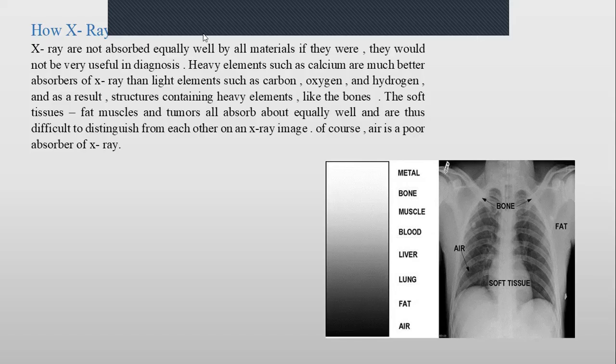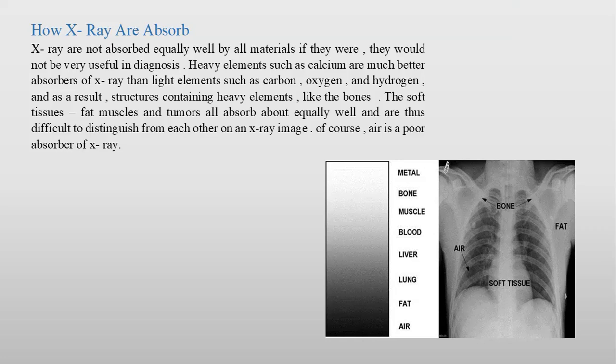Now we'll come to the last part of the lecture, how X-ray will be observed. First of all, you should know that because we have different density materials inside our body, X-ray is observed differently inside our body. This is why when you see any image from X-ray, you will see it white, black, and gray. It depends on how X-ray interacts with our body.